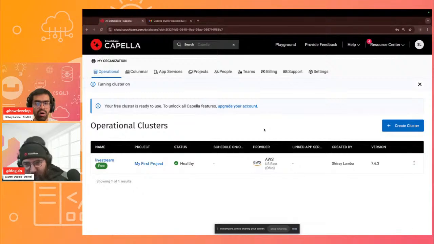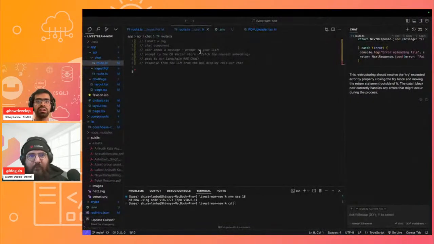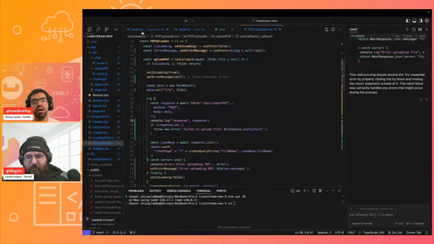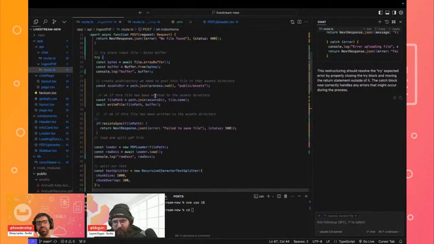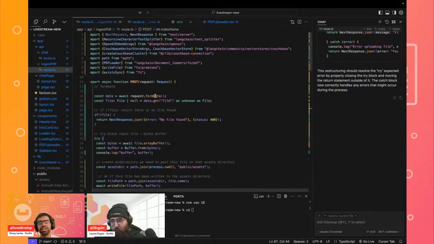Now, the last time, this is just for everyone's perspective, we created the code for taking our PDF file.